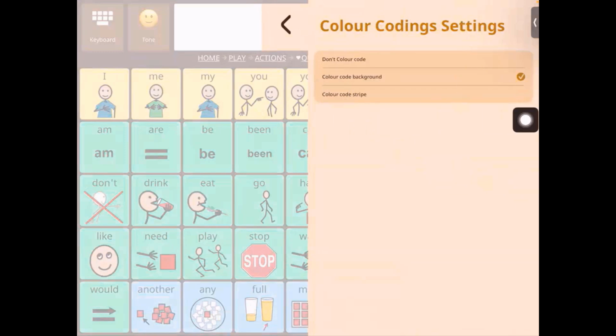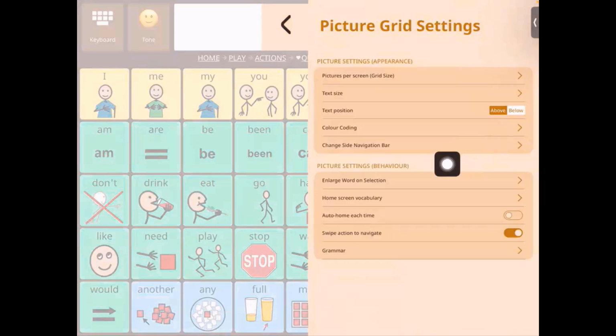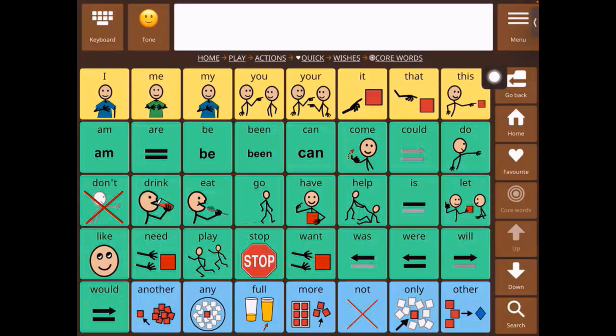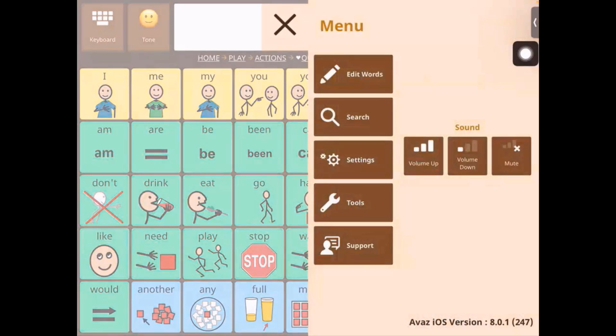Let's go back. Next, we have the navigation bar settings. So let's go into navigation bar. As we saw before, this is the navigation bar on the side with all the buttons. Now there is flexibility to decide which side it can be put in. So we go back.